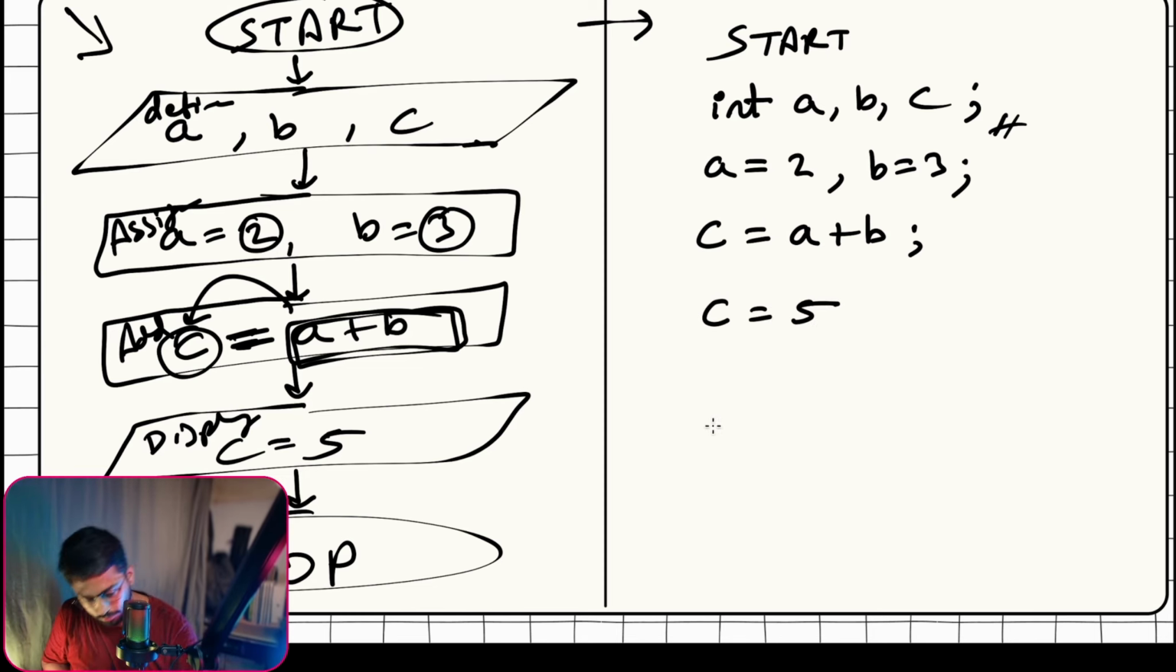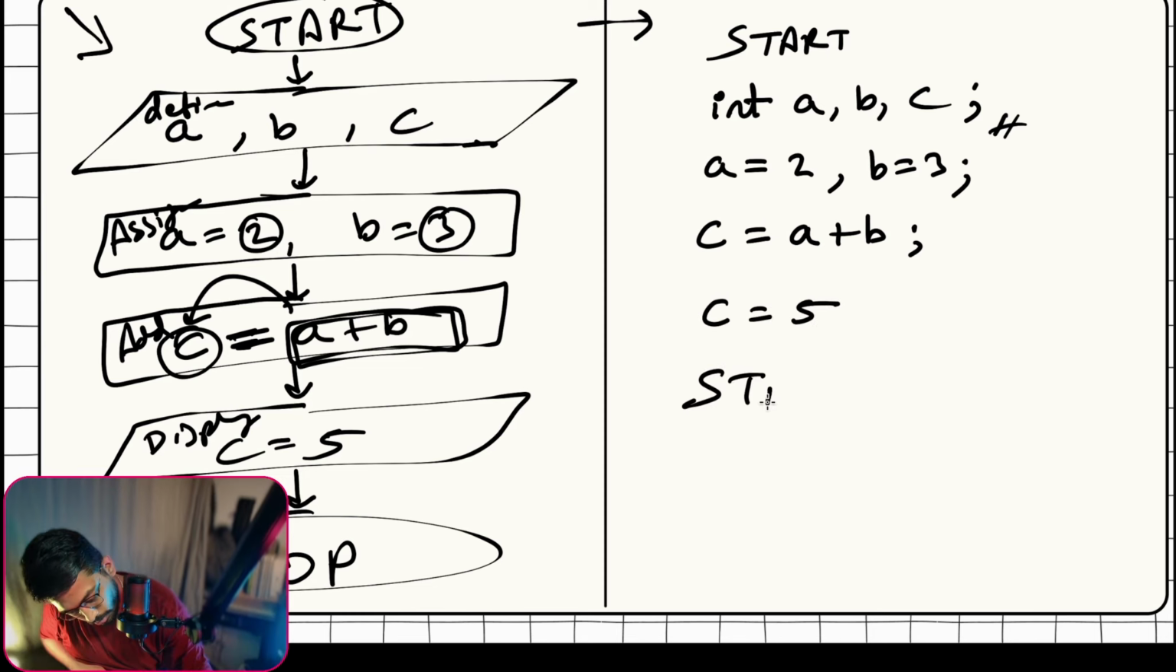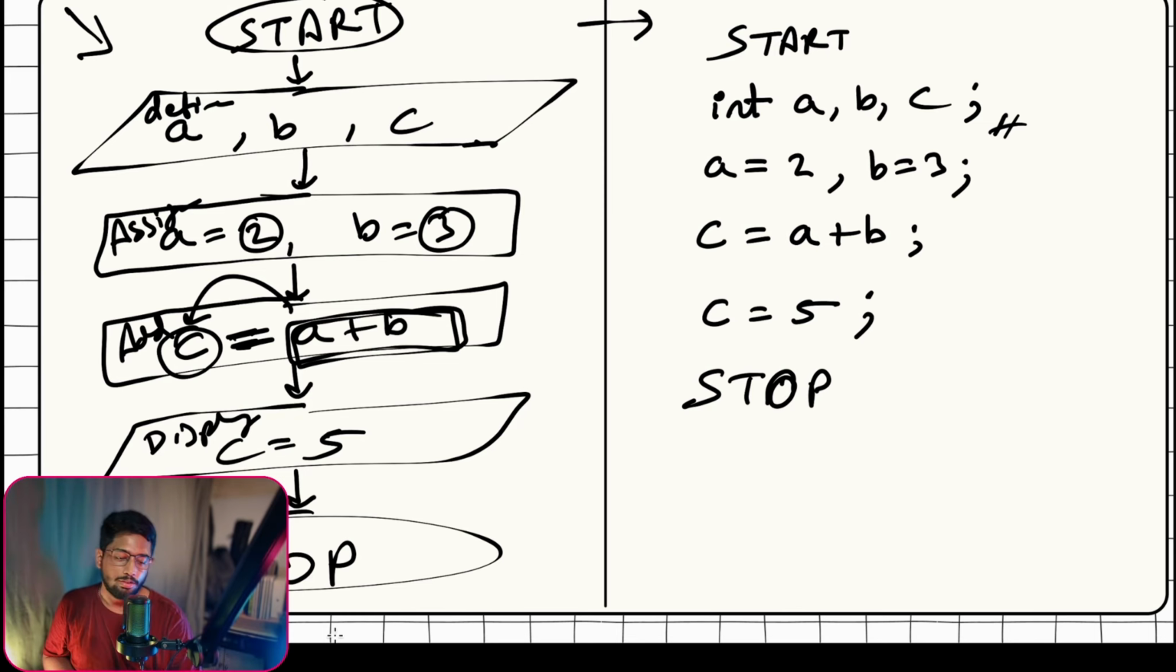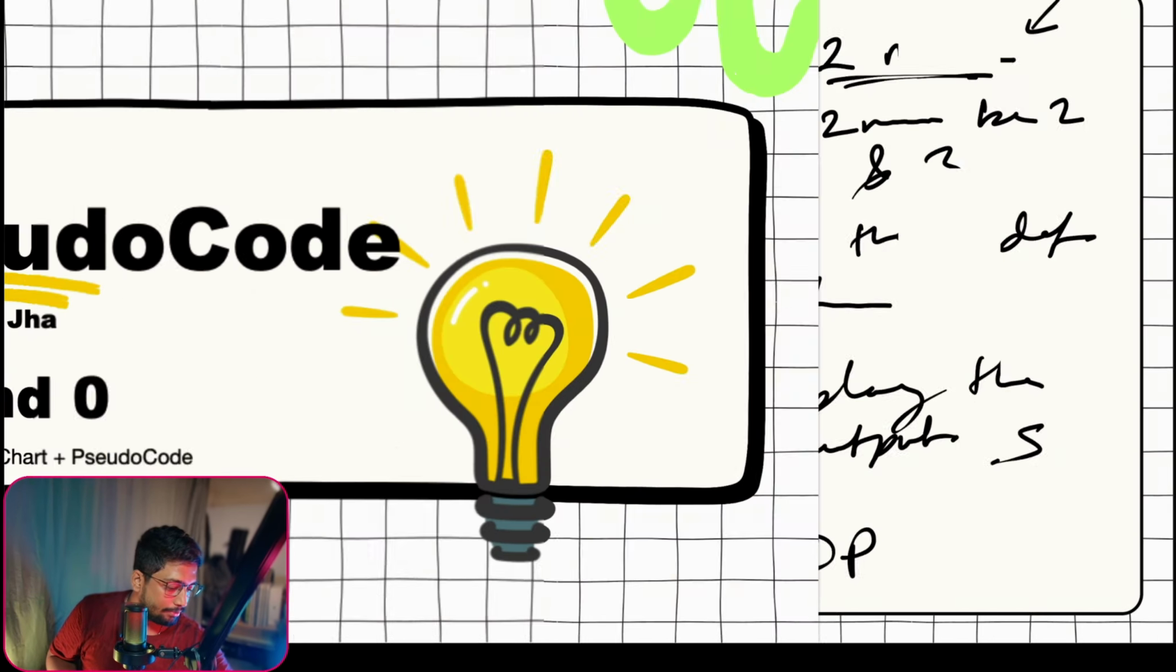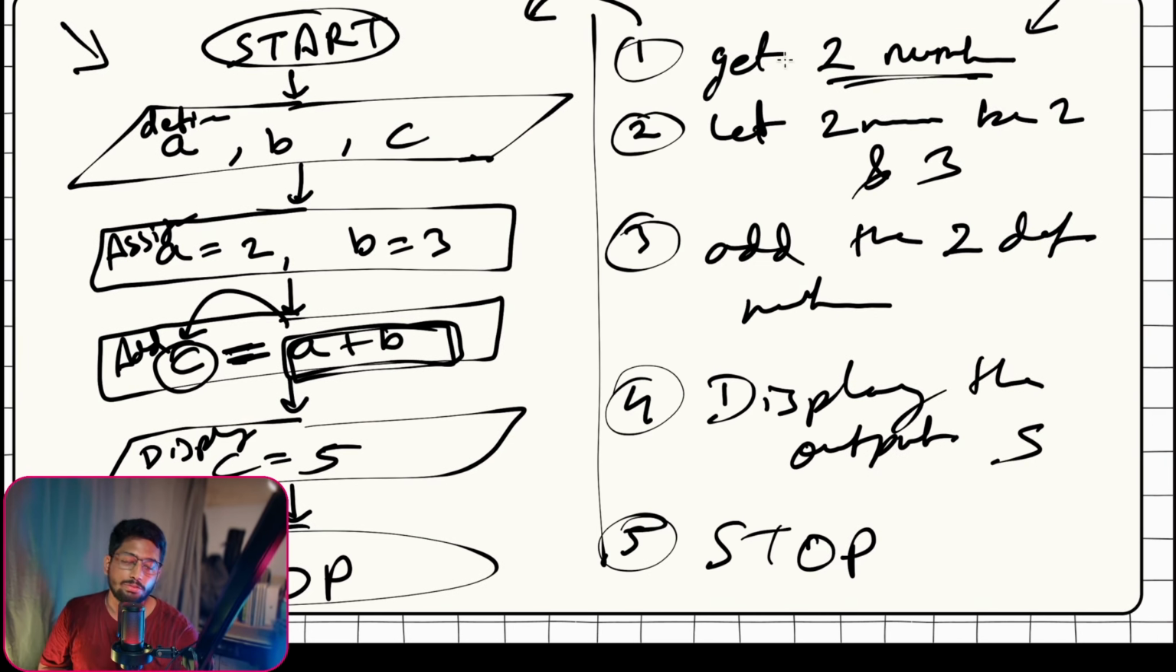And once that is done, what we will do is stop. So now, does this look different? Apart from the structure, it's almost exactly the same thing which we are trying to say. And if we look back to the main algorithm, this was plain English.